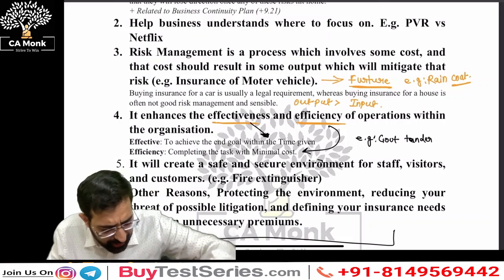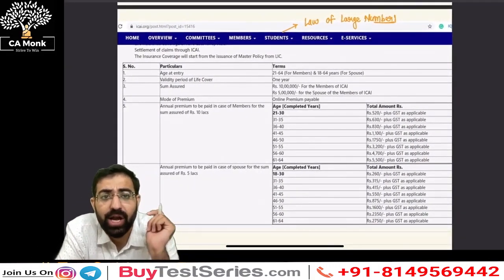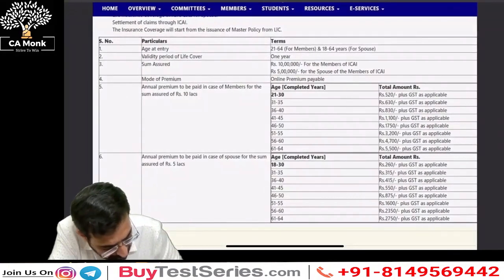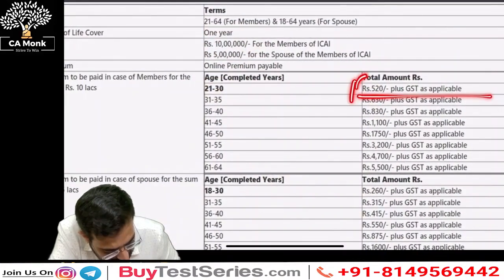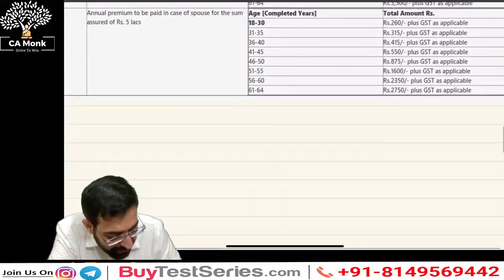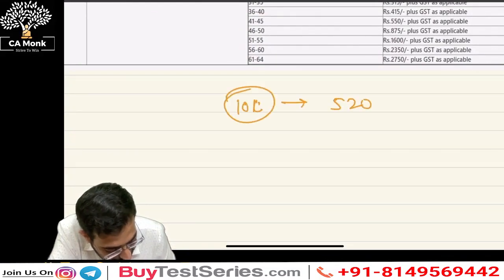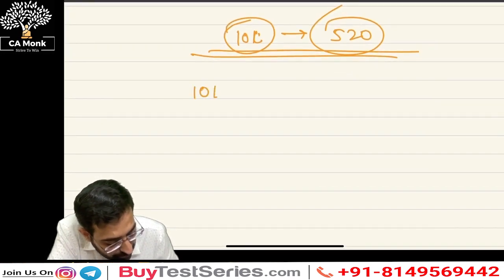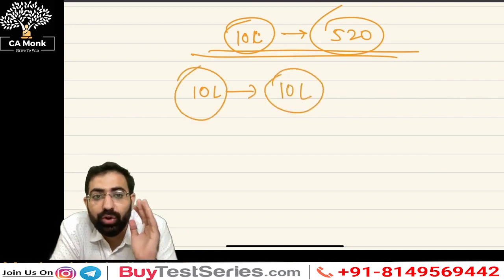I'll give you an example regarding a term insurance also so that you understand in a much better manner. Once you qualify, the Institute of Chartered Accountants offers a term insurance for qualified members. They give you an insurance for 10 lakh rupees. If you are aged 21 to 30, you need to pay a premium of 520 rupees plus GST. So, sir, I'm getting an insurance of 10 lakhs by paying only 520 rupees. Sir, what if the company started asking me to give 10 lakh rupees for an insurance of 10 lakh? Would you be taking this insurance?